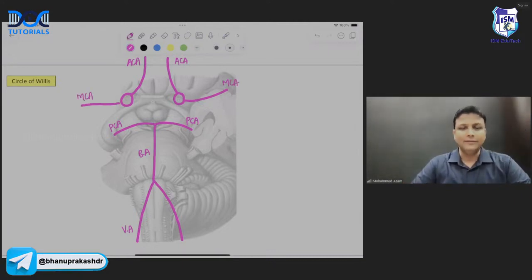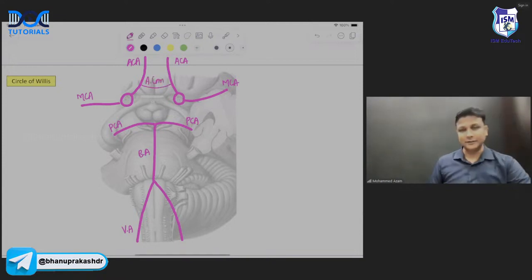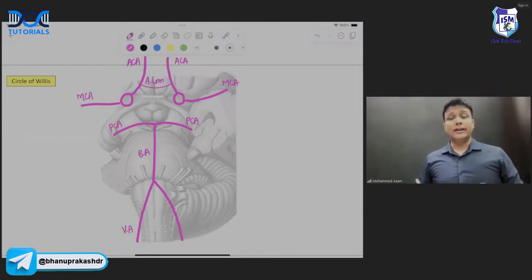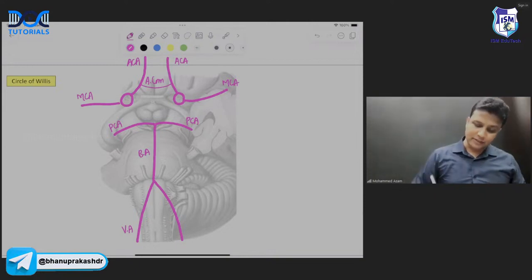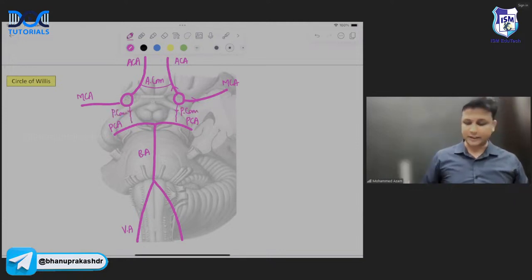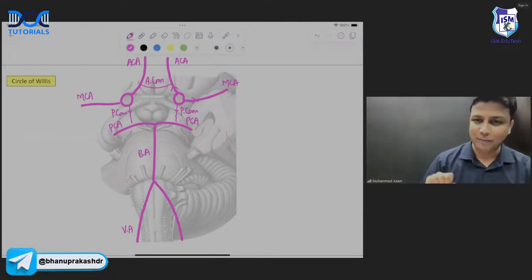ठीक है ना? Now, after drawing this diagram here, अब इनको जोड़ दो, join them together. The ACA on one side and ACA on the other side will be joined by anterior communicating artery. And then already we are done with the two branches of the internal carotid artery, sir. We are done with ACA and we are done with MCA. Now welcome to the third branch, and this one will be the PCOM, that is posterior communicating artery, sir. So this one here will be the posterior communicating artery. So this is how your circle of Willis will be actually formed here, sir.